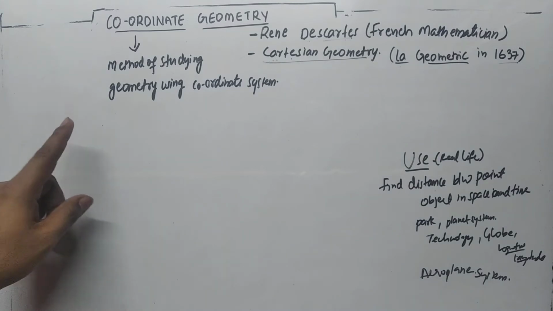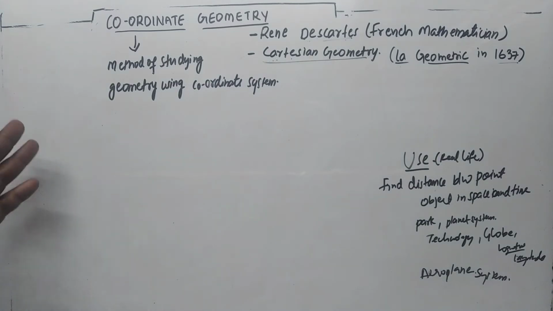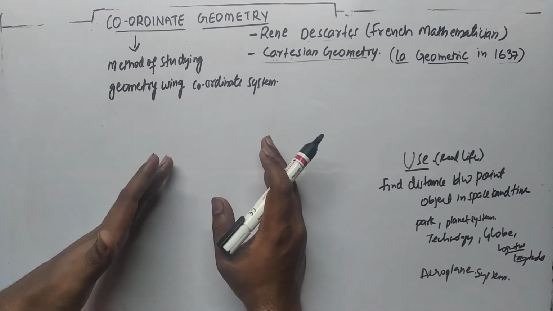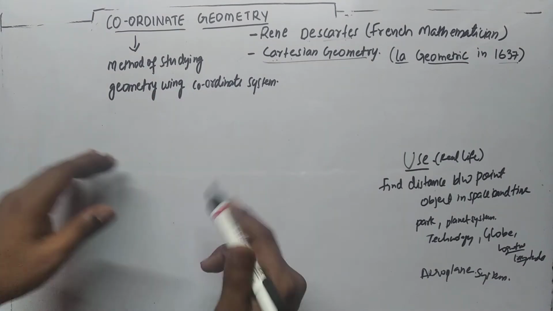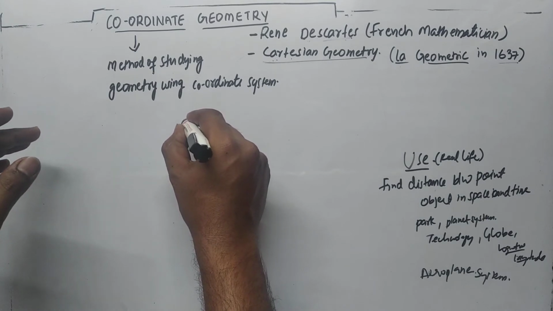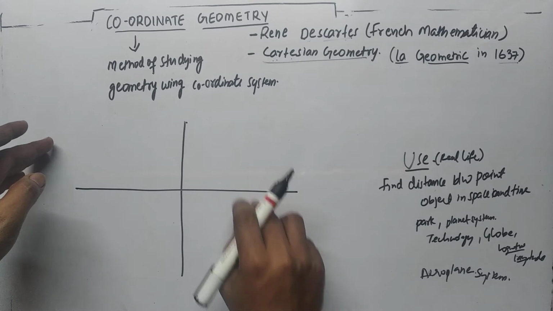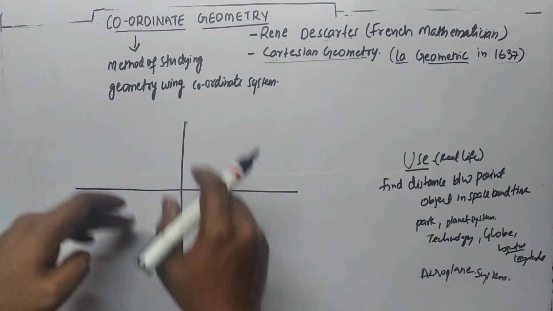Actually, what is the meaning of coordinate? The method of studying geometry, he mixed up geometry and the coordinate system. You may be aware of the coordinate system. You may have seen it in a graph: this horizontal and vertical line, both are perpendicular.